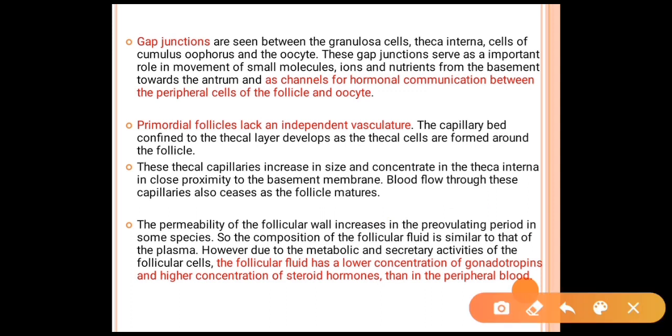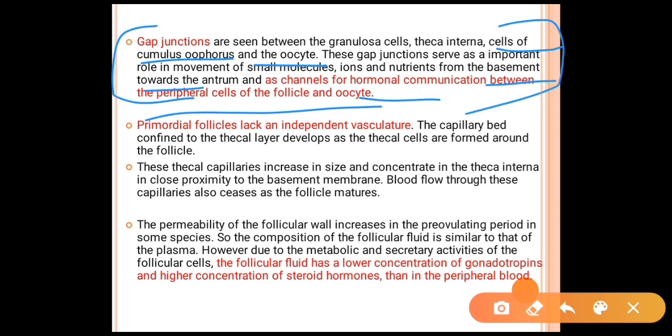Gap junctions. Gap junctions are seen between the granulosa cells, theca interna, and the cells of the cumulus oophorus and the oocyte. These gap junctions serve an important role in the movement of small molecules, ions and nutrients from the basement membrane towards the antrum, and as a channel of hormonal communication between the peripheral cells of the follicle and the oocyte.